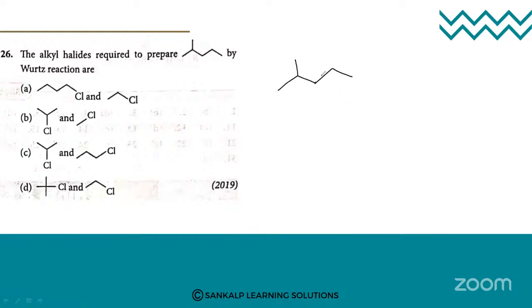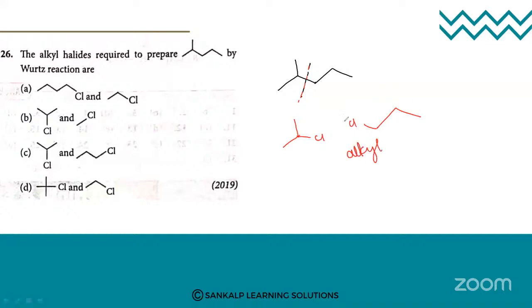So this is the compound, and I'm breaking here. At this position I introduce one Cl group, and here I introduce a Cl group. So these are the two alkyl halides.